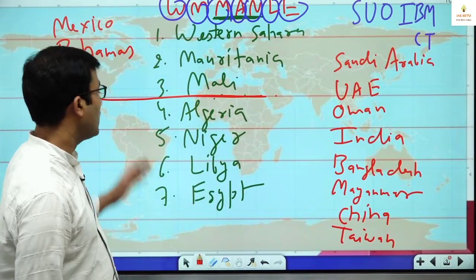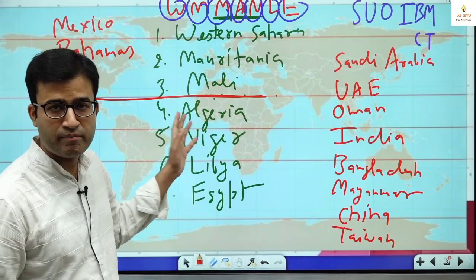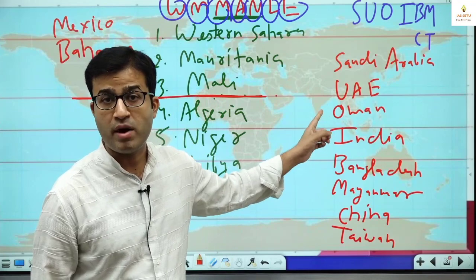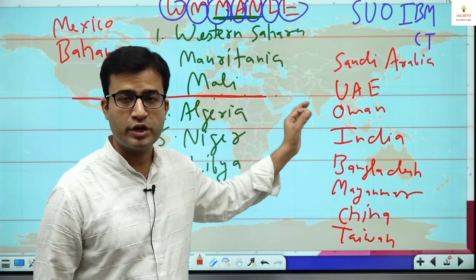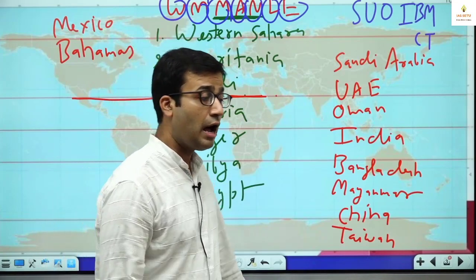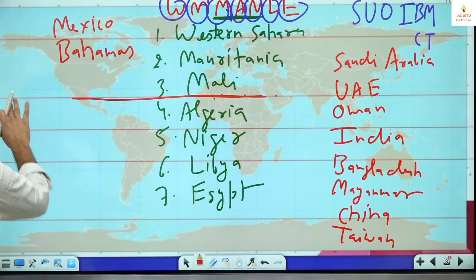Okay. Mexico, Bahamas, WM, MAN, LE, SUO, IBM, CT. Saudi Arabia, UAE, Oman. Sequence: Saudi Arabia, UAE, Oman, India, Bangladesh, Myanmar, China, Taiwan. After that, Pacific Ocean. I already told you.